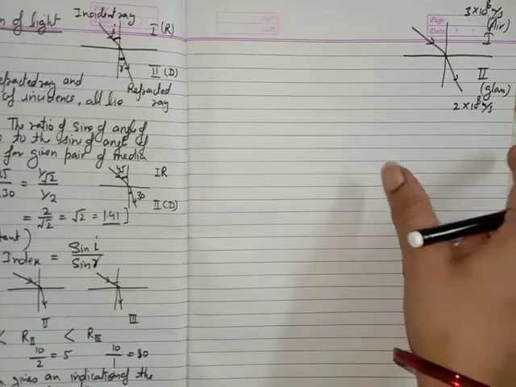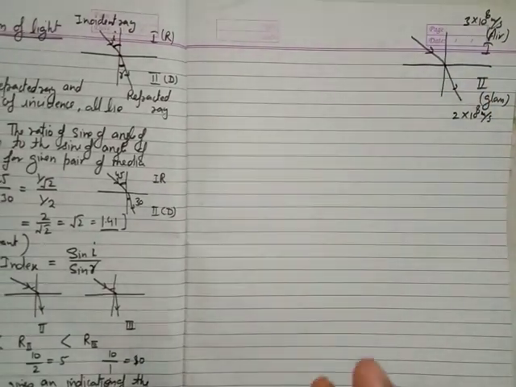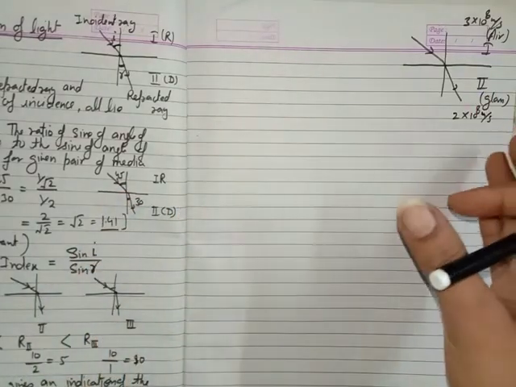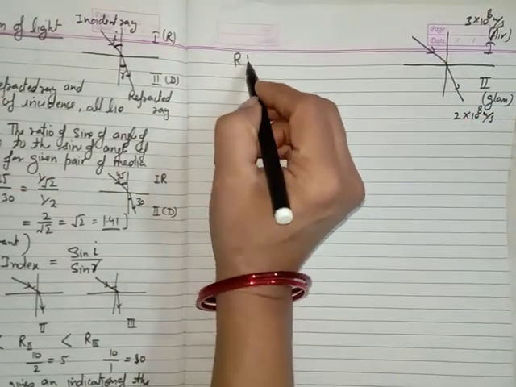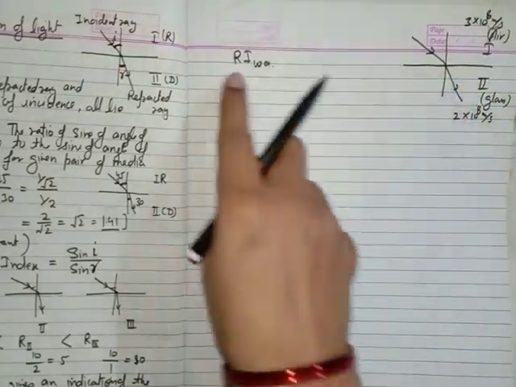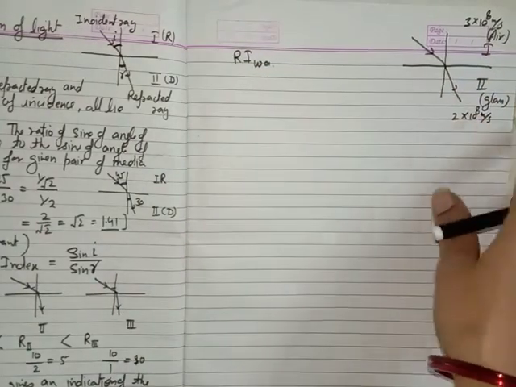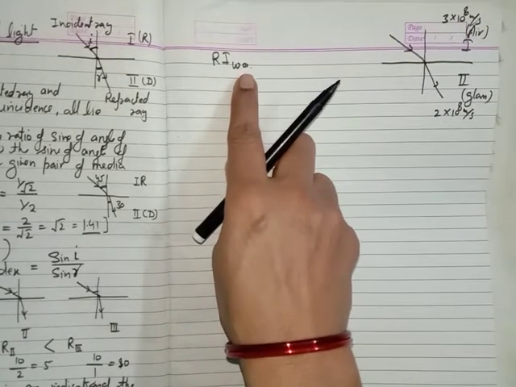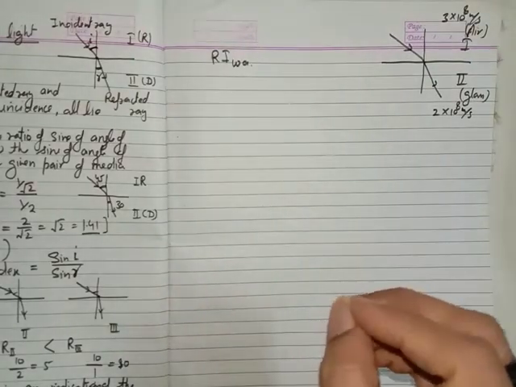Now we can find the refractive index by using the speed of light in two different media. One relation of the refractive index is with the angles, and the other relation of the refractive index is with the speed of light. If you want to find the refractive index of water with respect to air, we are going to find the refractive index of water with respect to air, not air with respect to water. Actually, if we don't write any value here, if we don't write the refractive index of water with respect to any other medium, it means we are going to compare it with air.